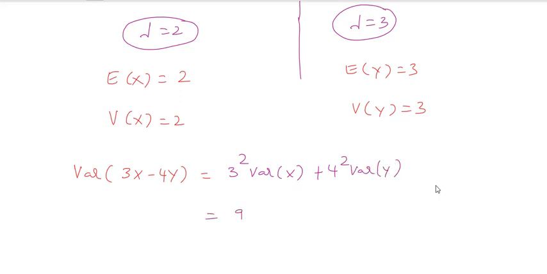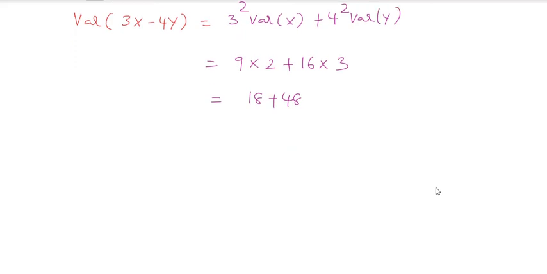So which is 9 into variance of x, which is 2, plus 16 into variance of y, which is 3. So 18 plus 48, which is 66. That is how you have to solve it. Clear? Understood what I'm saying here?